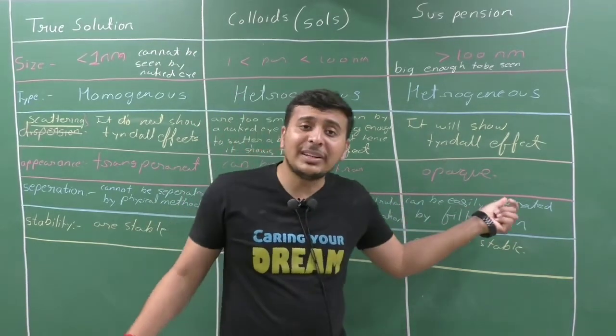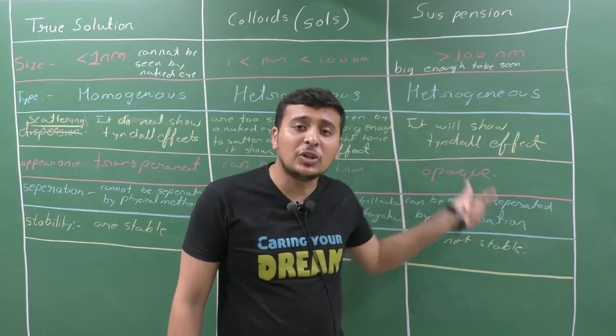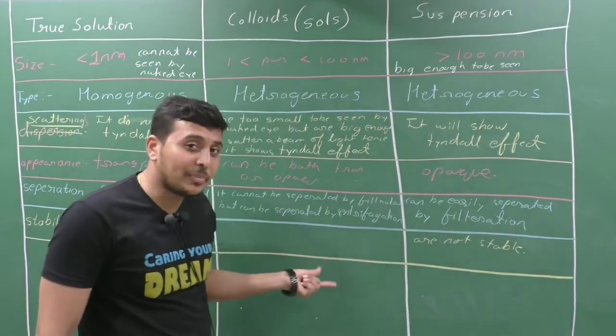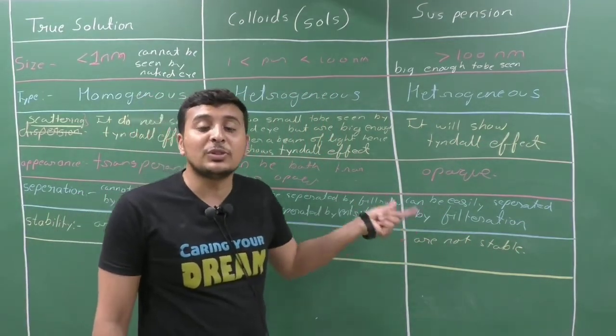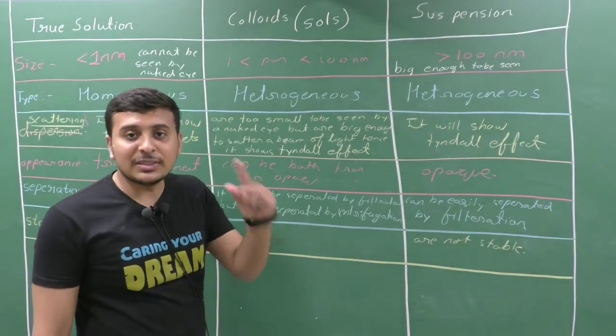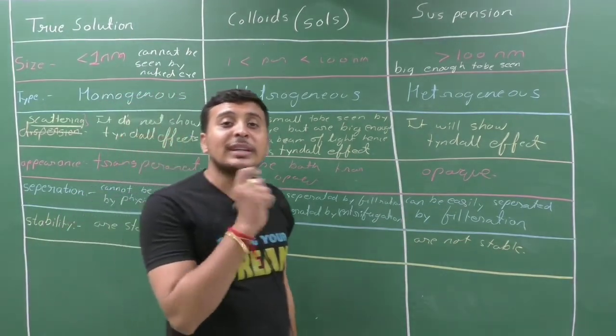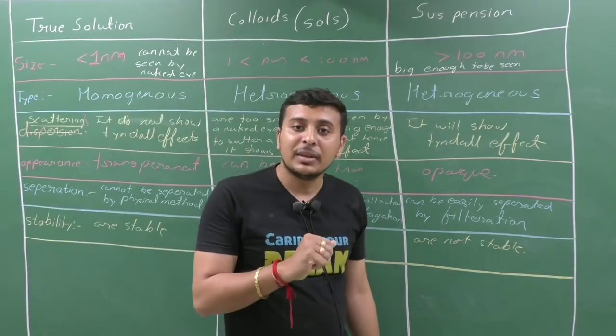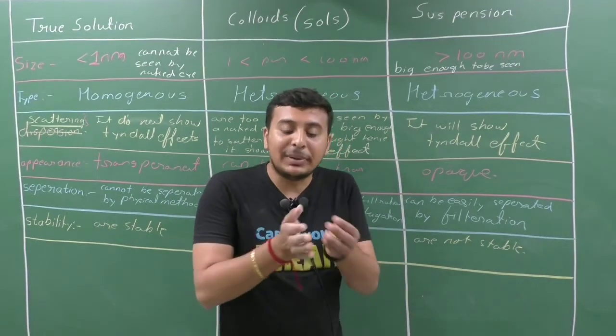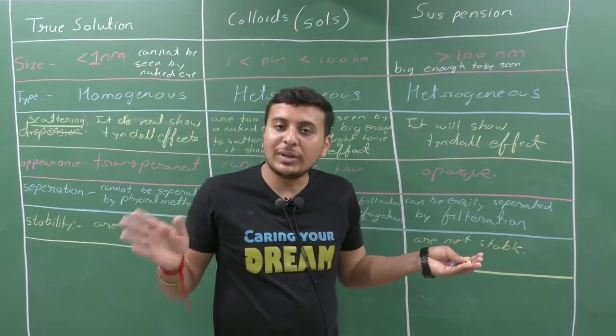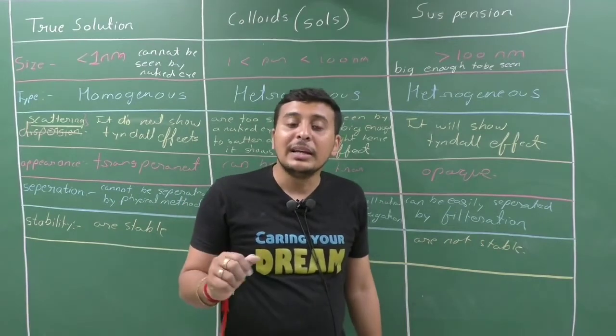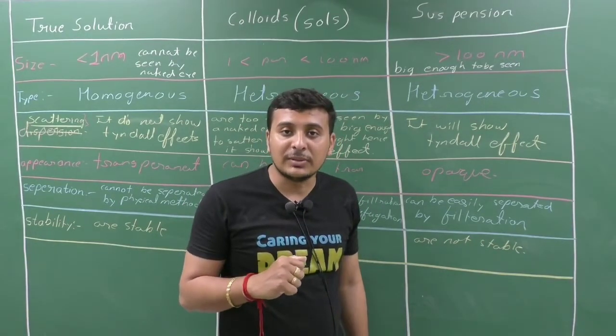It cannot be separated by filtration. It means that is not so easy, but it can be separated by using another process known as centrifugation. What is centrifugation? You know how the cream is separated from the milk? In the dairies, how can we separate cream and milk from each other? How can we separate the cream particles from the milk? That process is known as centrifugation.